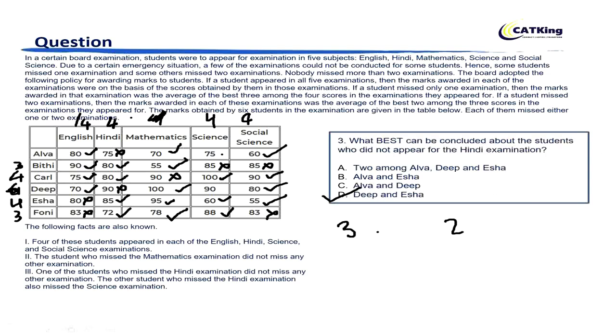Let's move to question number 3. What best can be concluded about the students who did not appear for the Hindi exam? Option A says 2 among Alva, Deep and Isha. But we know that only Alva and Deep did not attempt, right? So Alva and Deep is the correct answer, option C. Even option A is correct, but since it's asking what best can be concluded, option C is the more correct one, right?